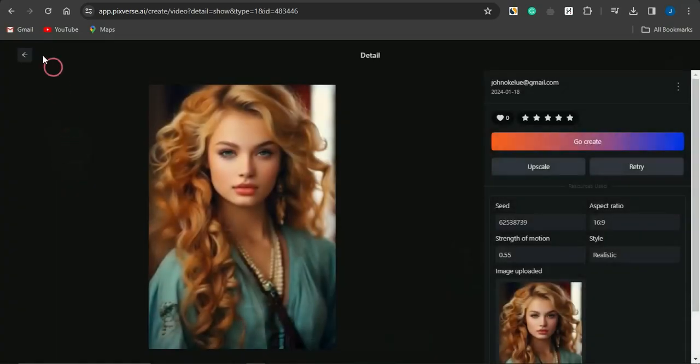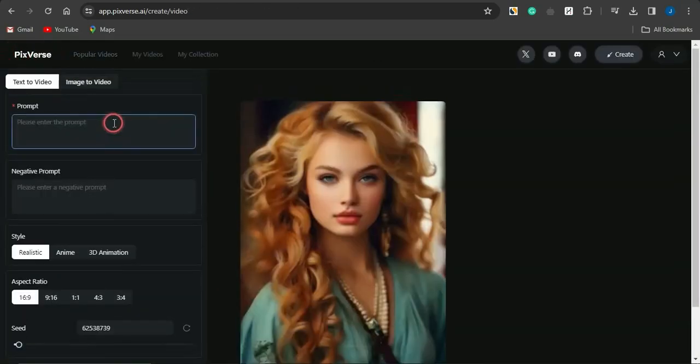So you can create something similar to this. Maybe you want to create an image first, or a video first. You just need to type in the prompt of the kind of image you want. You can type in the prompt right here in this section. Maybe you want to generate something like a cyberpunk girl holding a gun on the street of New York at night.